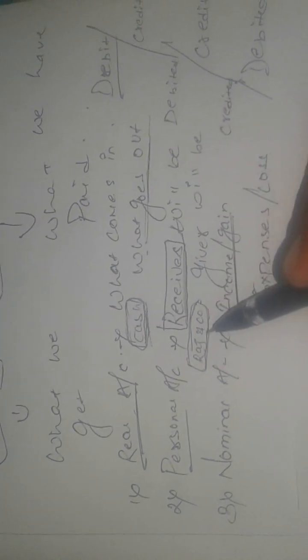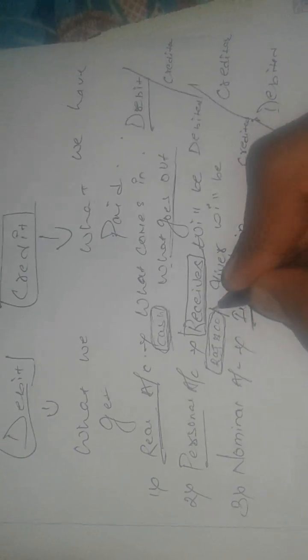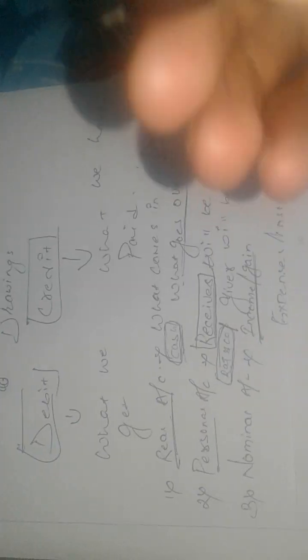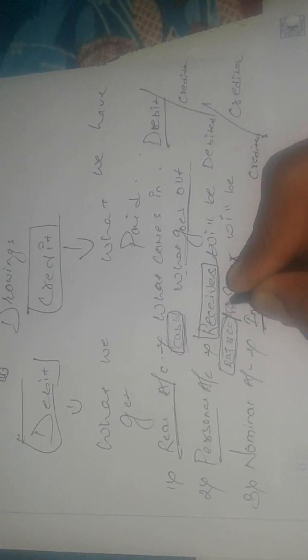So here we have to record the transaction. Raj and company will be treated as a personal account, right? And at the same time, one more account comes in, which is called the purchase account. The purchase account also comes under the personal account.